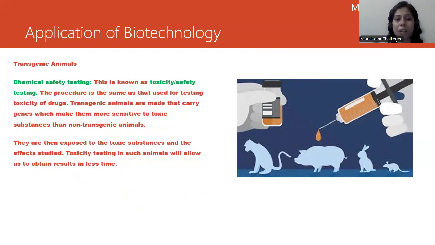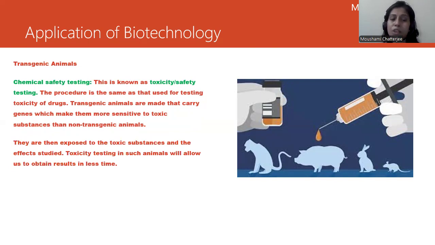Transgenic animals are made that carry a gene which makes them more sensitive to toxic substances than non-transgenic animals. So this is also very important. They are deliberately allowed to carry the gene, and then we see how they react. They are exposed to a toxic substance and the effect is studied. That's what we are saying.